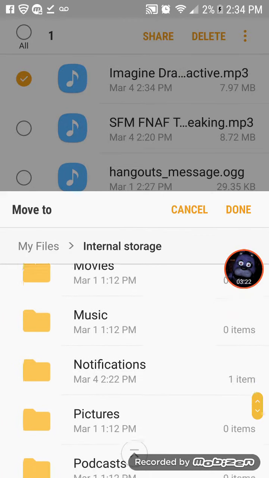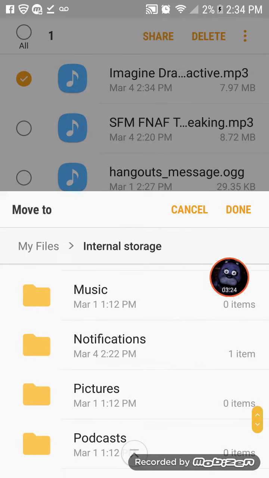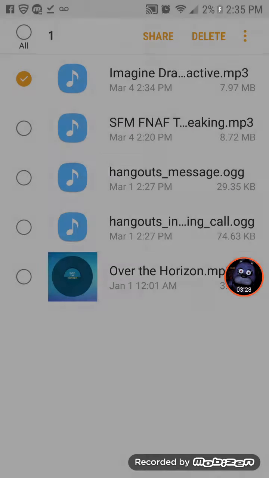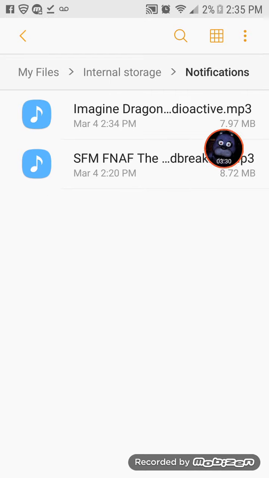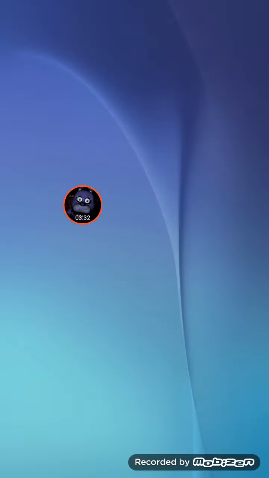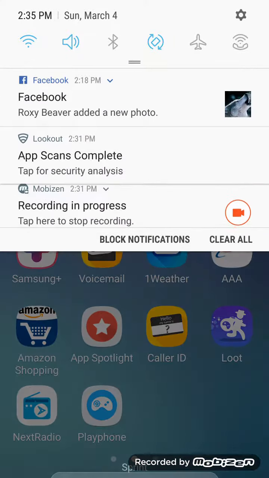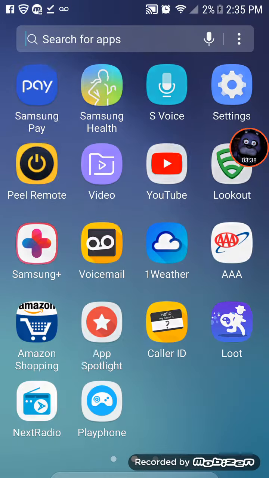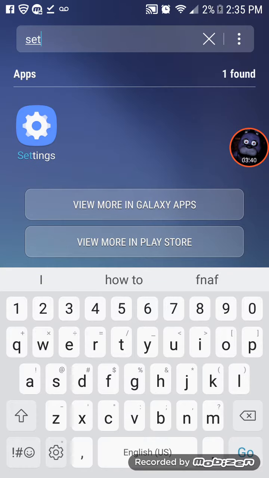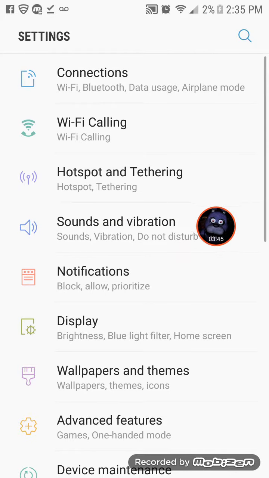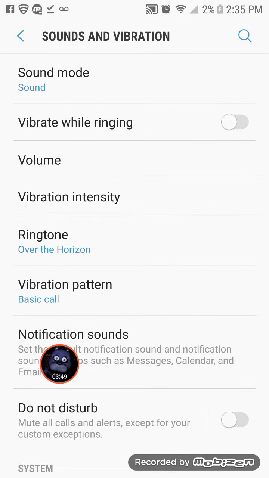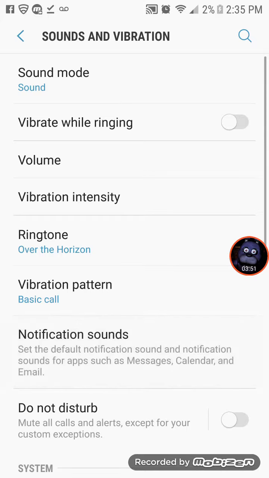Now go where it says notifications. Click that and click done. And now it's in your notification box. So slide down. No, or you can just search up settings. Click it. Go to sounds and vibration. Go to notification sounds.